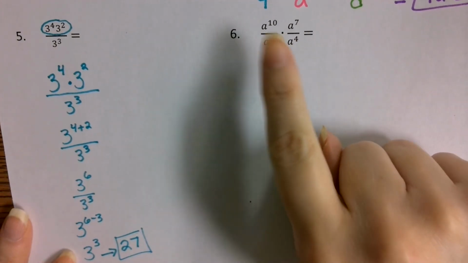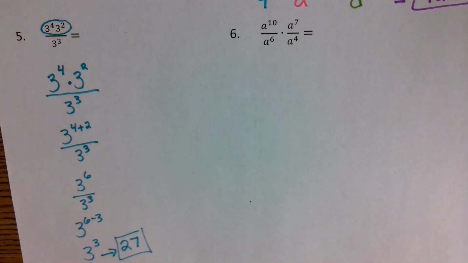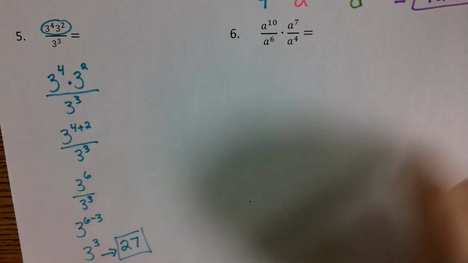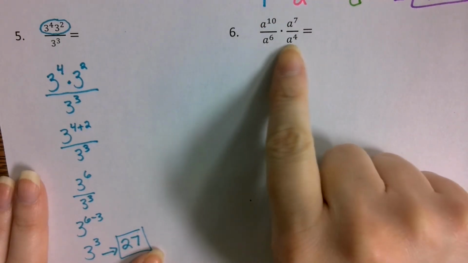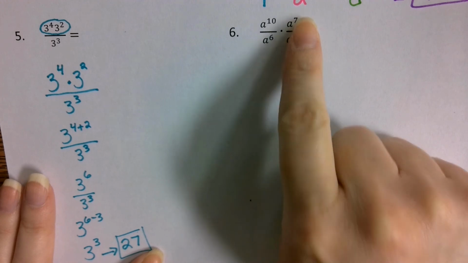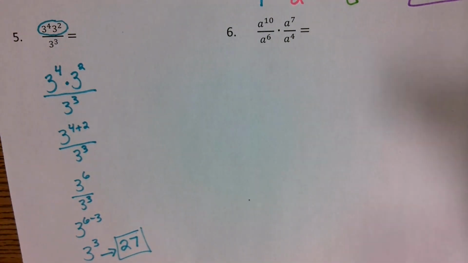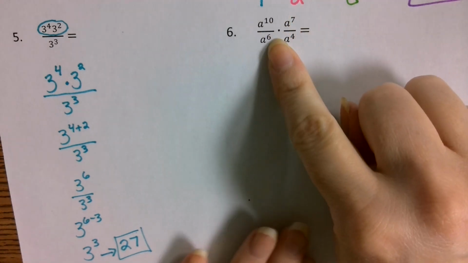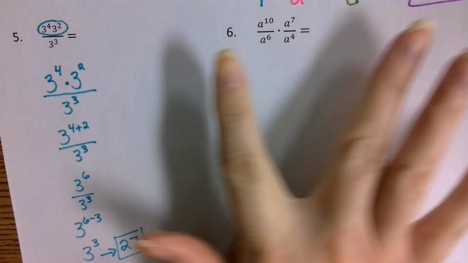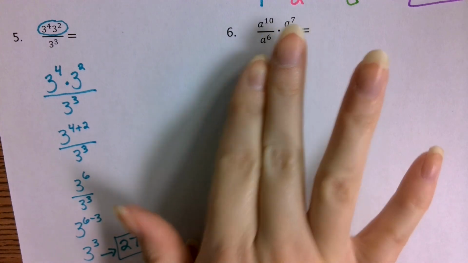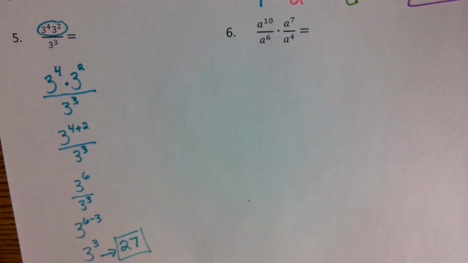Okay? Problem number 6. We have a to the 10th over a to the 6th times a to the 7th over a to the 4th. Armando, what did you get? A to the 7th power. Good. There's two different ways that you could go about it. You could either do the product rule first by doing 10 plus 7 and then 6 plus 4 and then subtract. Or you could do the quotient rule first. You could do 10 minus 6 and then 7 minus 4 and then do the product rule, which would be to add. Either one of those would have been perfectly fine.